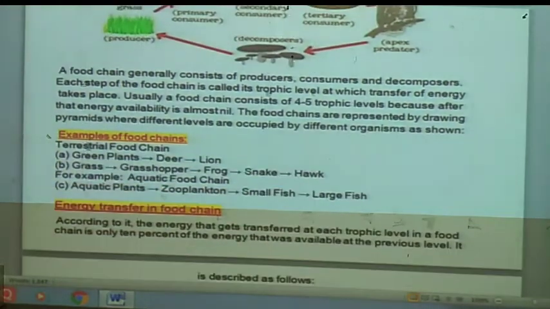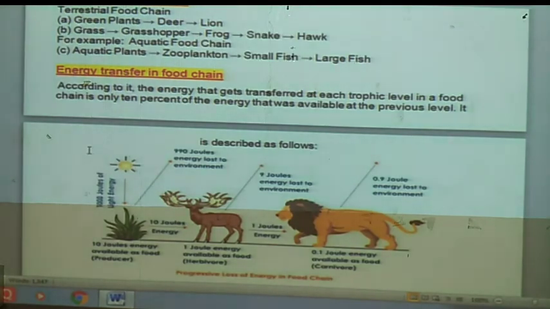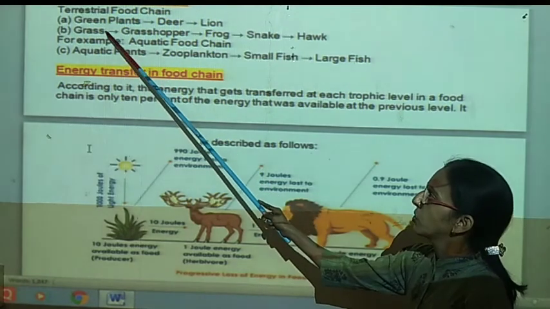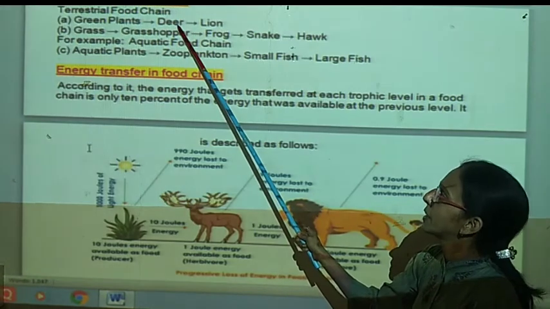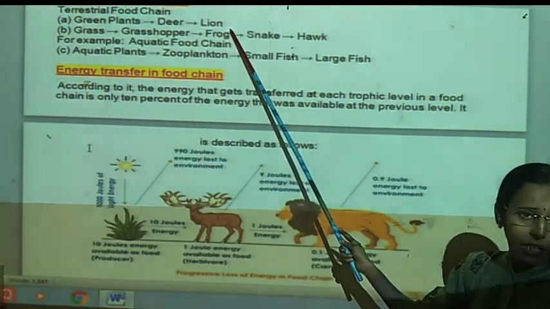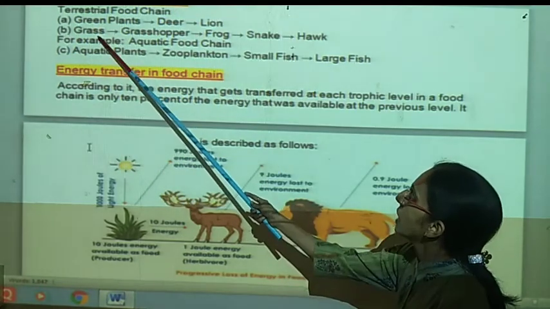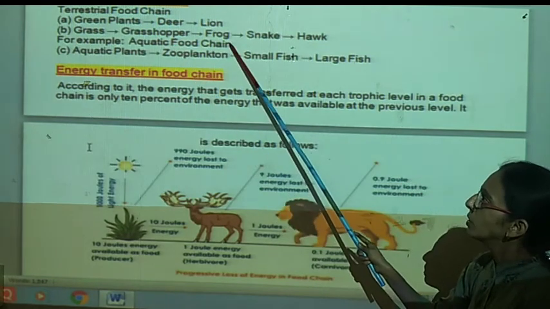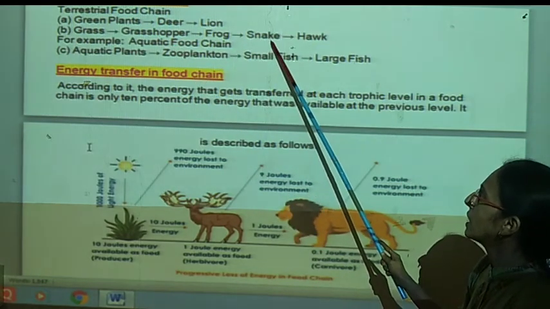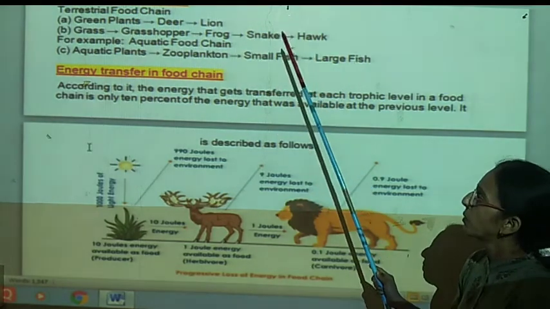We will see different examples of food chains. You already know these different food chains. For example, here green plants are eaten by the deer or sheep. Again, that deer or sheep is eaten by the lion. So this is one food chain. Now we can write again: grass. Then on that grass there is a grasshopper. It is eaten by the frog. The frog is eaten by the snake. The snake is eaten by the hawk. In this way, this is the second example of a food chain.